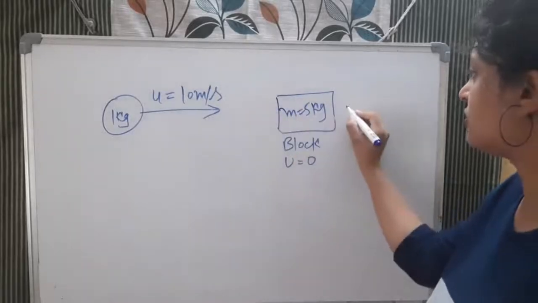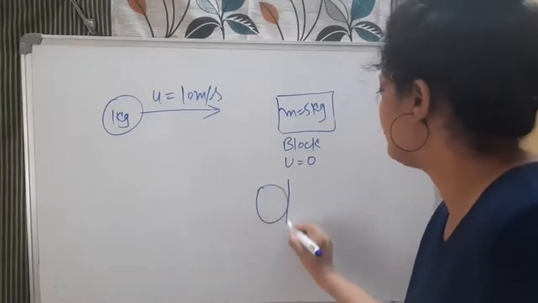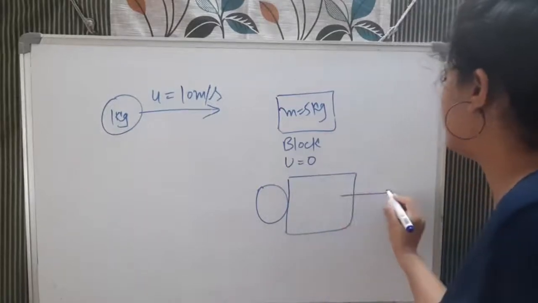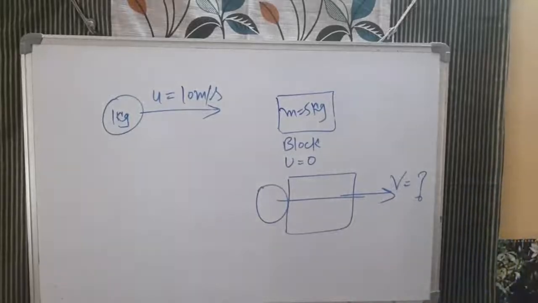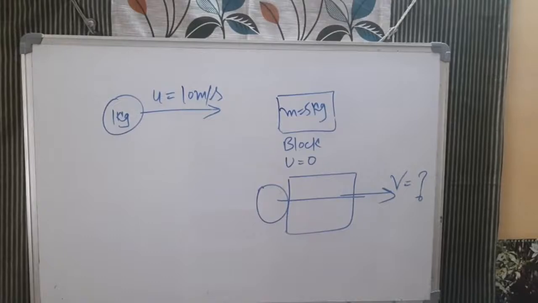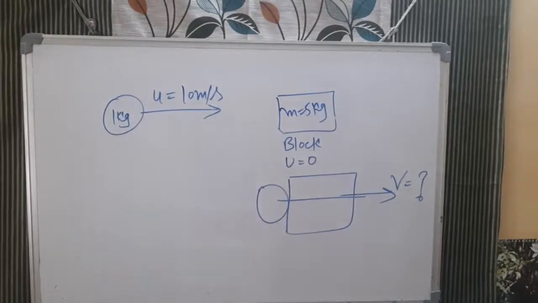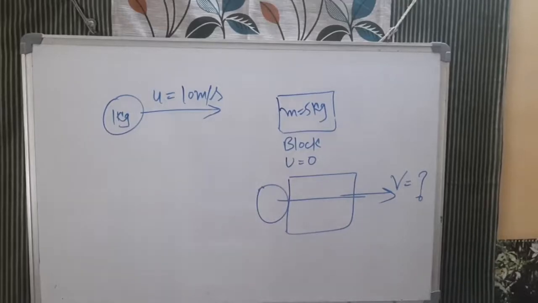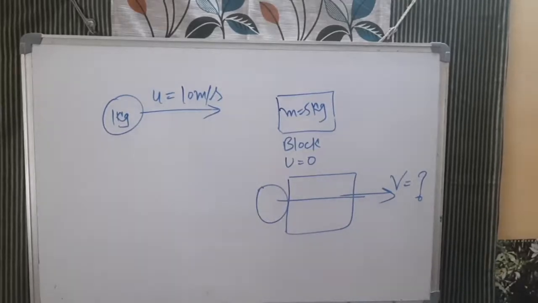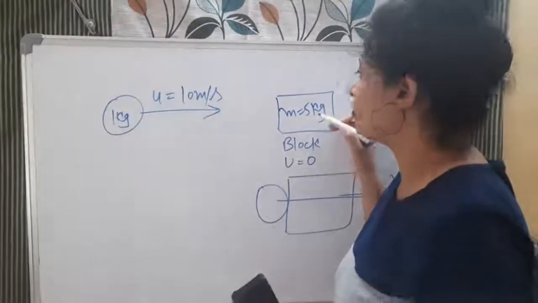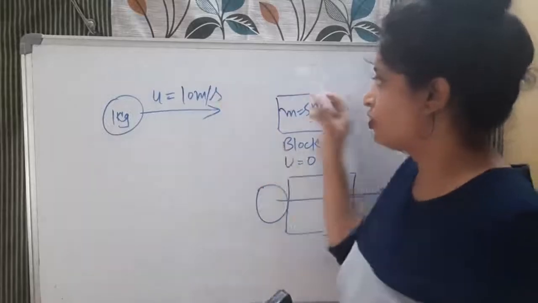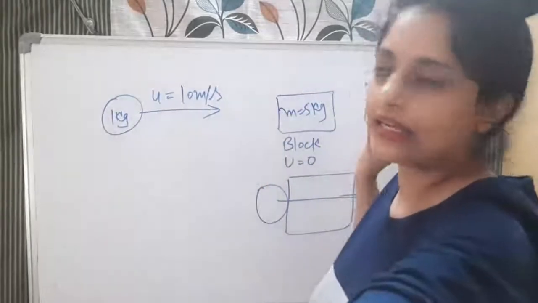So this is before collision. Now after collision, this object and this block stick together and now they both are moving with the same velocity. The question is saying calculate the total momentum just before the impact and just after the impact, and calculate the velocity of the combined object also. So we need to solve it the same way as we did that earlier question, exactly like that. But the thing is, here the wooden block is at rest, it is not going in this direction. So there is no need to take its velocity as negative, its velocity is 0.